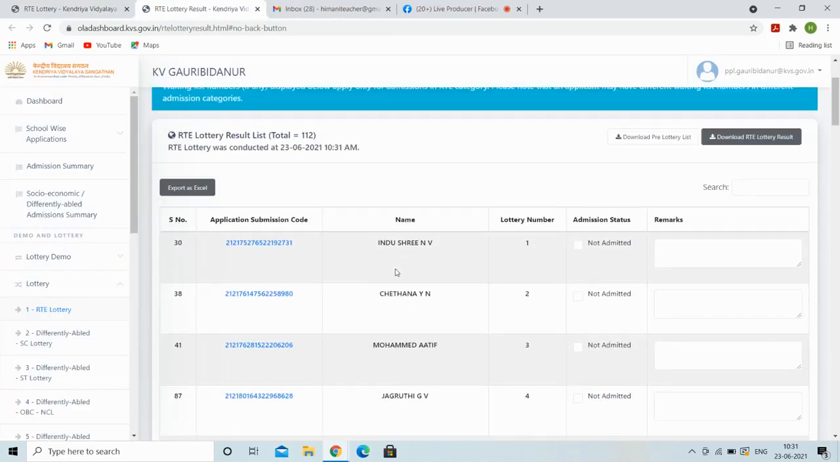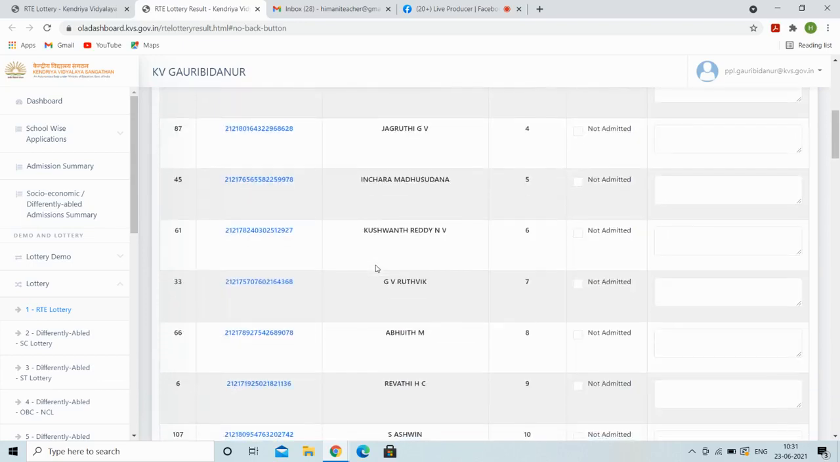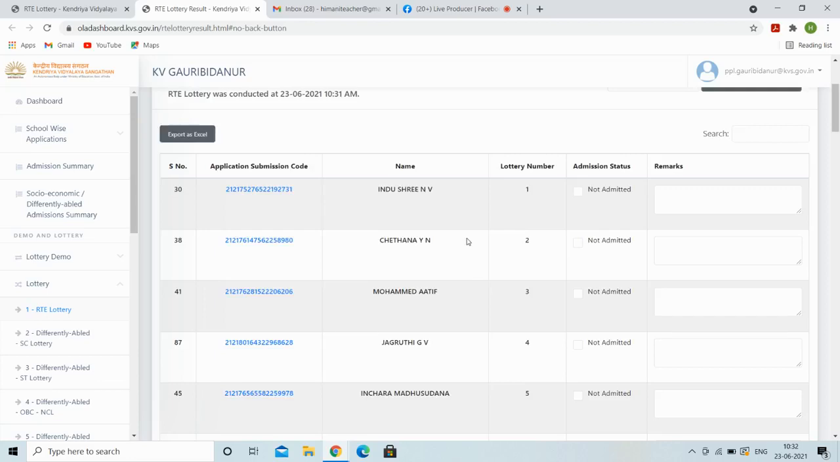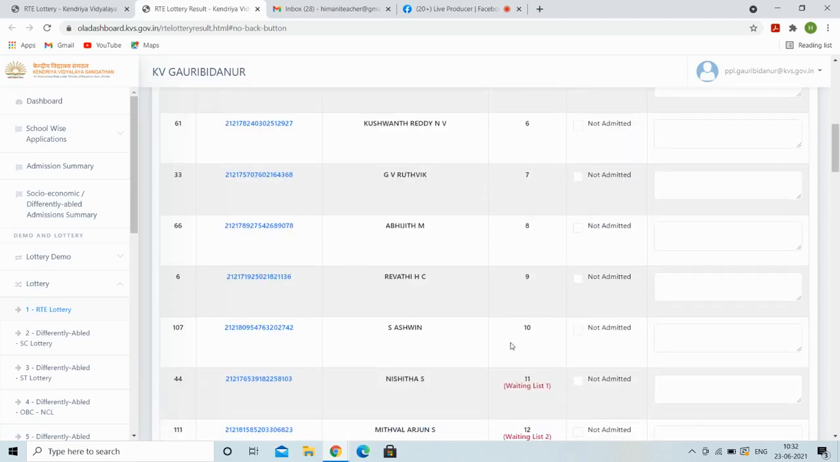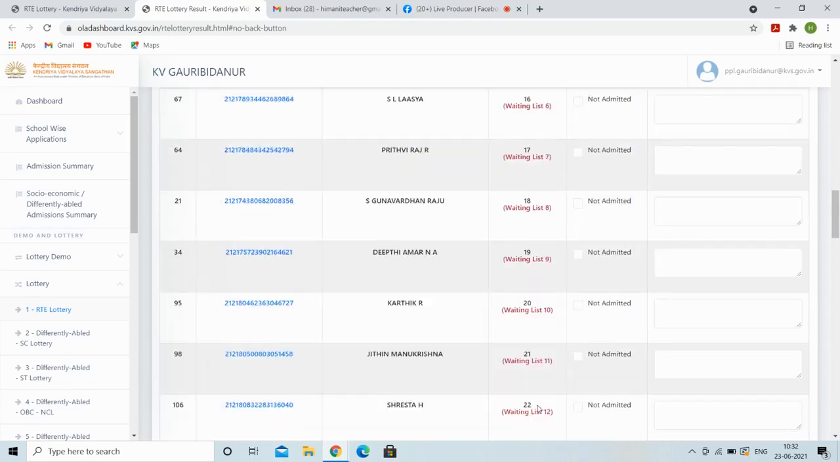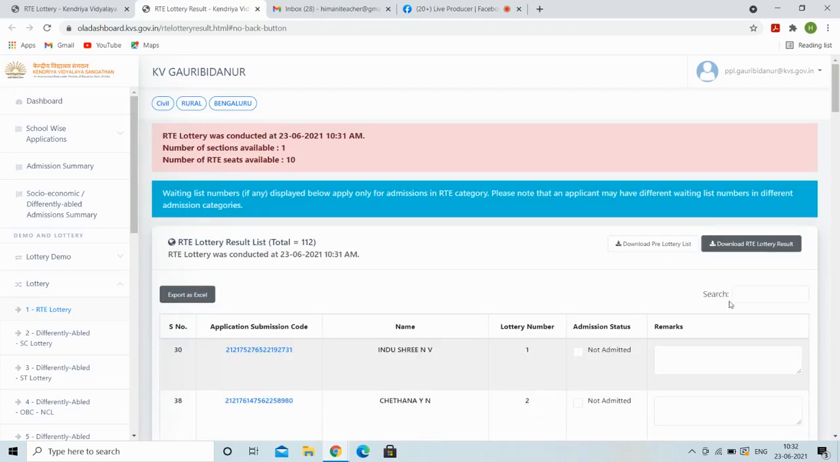So this is the RT list. These first 10 candidates will be in the provisional list and then provisionally selected, and then next is our waiting list. You all can see.